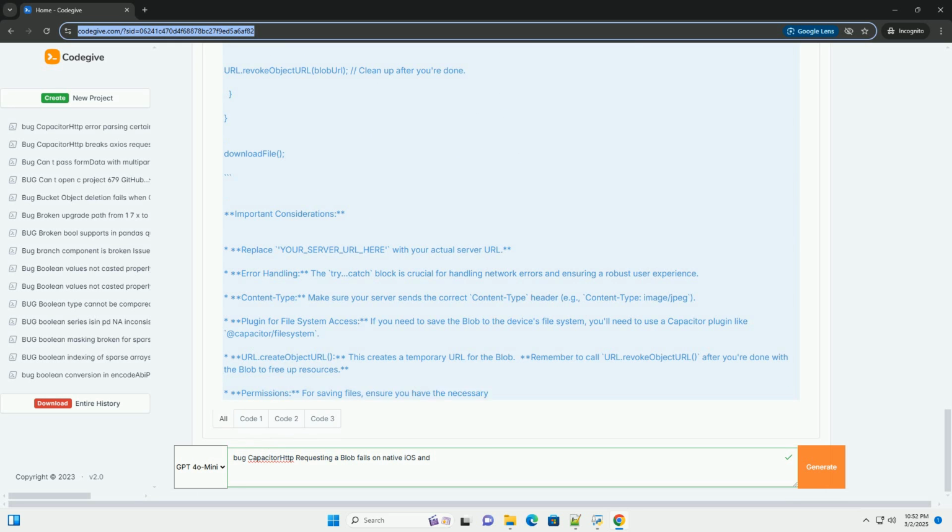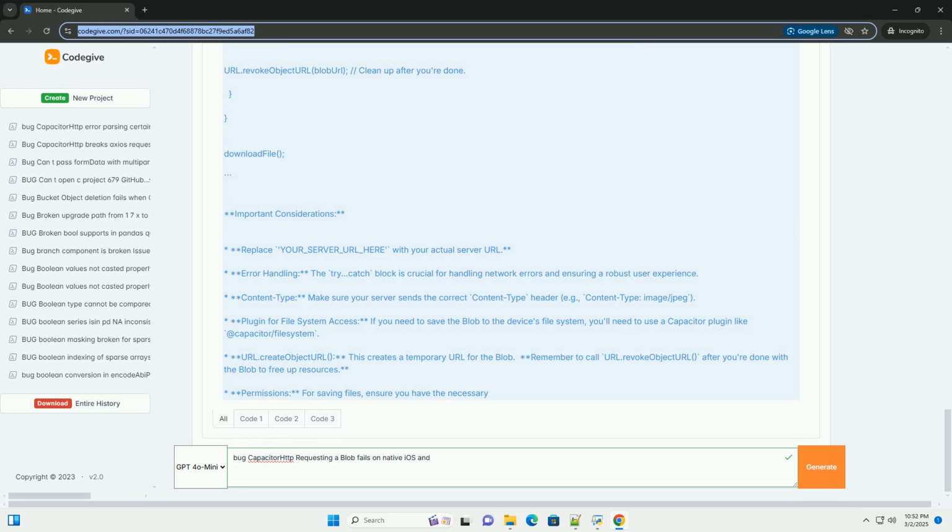2. Construct the request. Use the fetch API to make the request to your server. Ensure you specify the correct headers, especially content type, to guide iOS's interpretation of the response. 3. Handle the response. Use response.blob() to extract the blob from the response. Wrap this in a try-catch block to handle potential errors. 4. Error handling. Implement thorough error handling to catch and display relevant messages to the user.